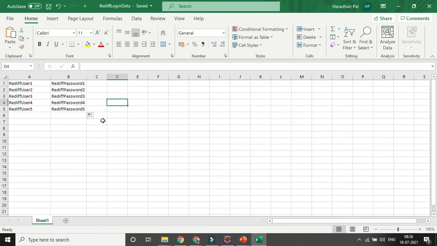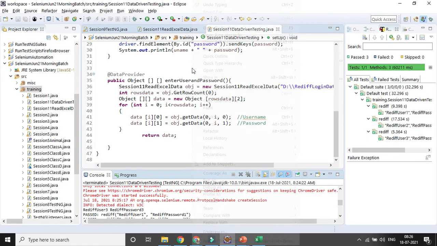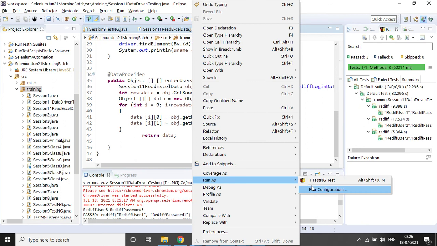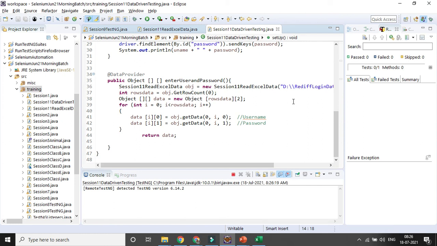Okay, here we have updated for 5 combinations. Now if you want to run it again, you just run it from here without changing a single thing in the code. We are just updating the Excel sheet. And let's see whether it's running or not.